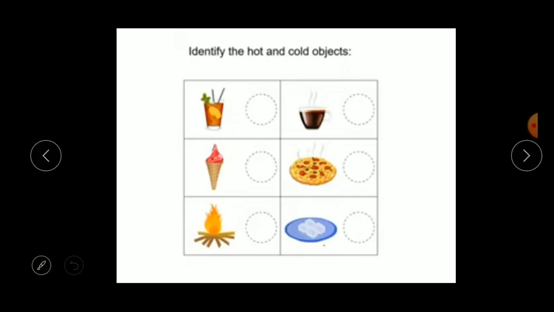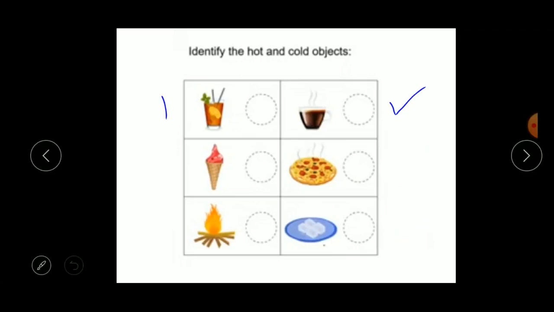Here we are having some couple of things. Within that, you have to tell me which one is cold and which one is a hot object. Okay, so let's start from the first one. So this is the cold drink. The second one is an ice cream. Do you like the ice cream? Yeah, I too. Next, third one is a fire. The fourth one is a cup of hot tea. Next, a yummy pizza. Next, ice cubes.